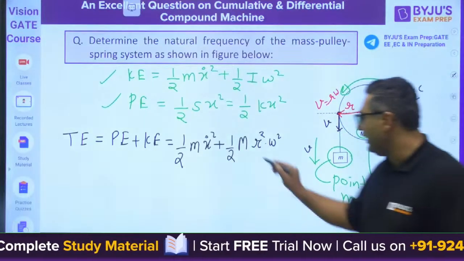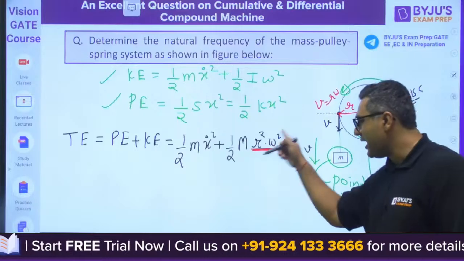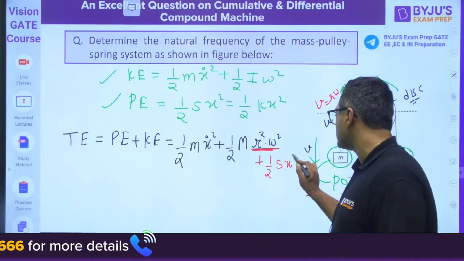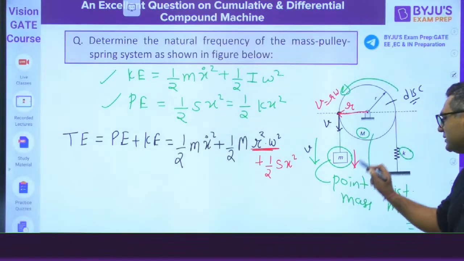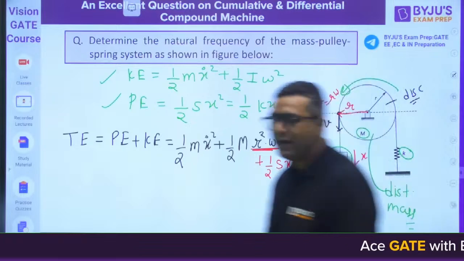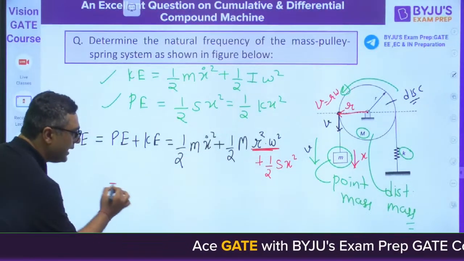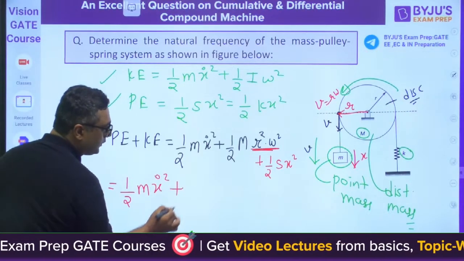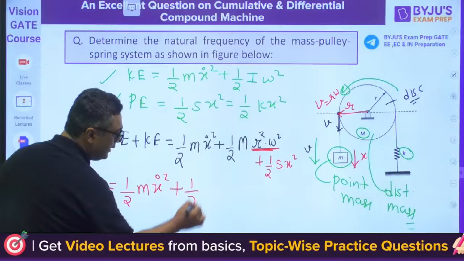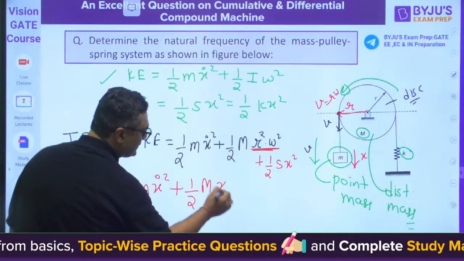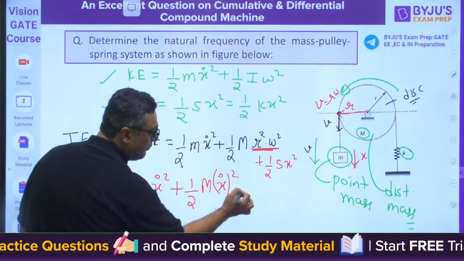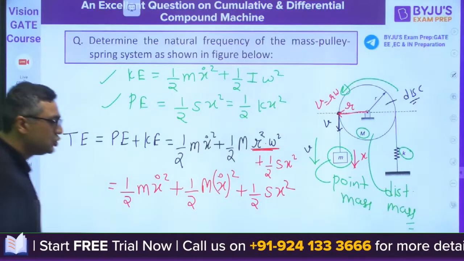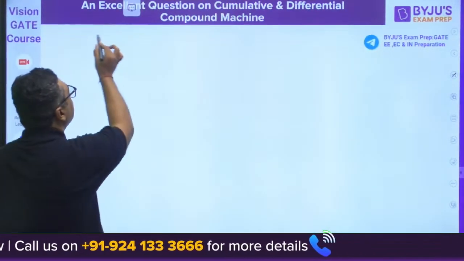In that way we can write this as x dot squared, plus 1 by 2 k x squared, because the total displacement of the system we are assuming as x only. So the total energy can now be written as 1 by 2 small m x dot squared plus 1 by 2 capital M r omega, which is x dot squared, plus half k x squared. So can we find out the natural frequency?